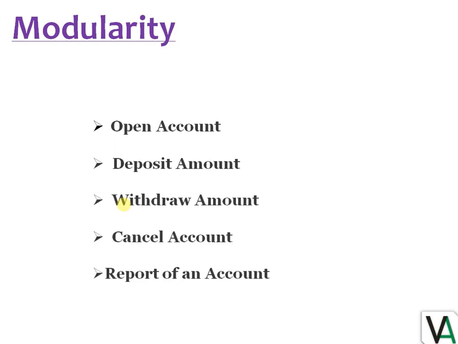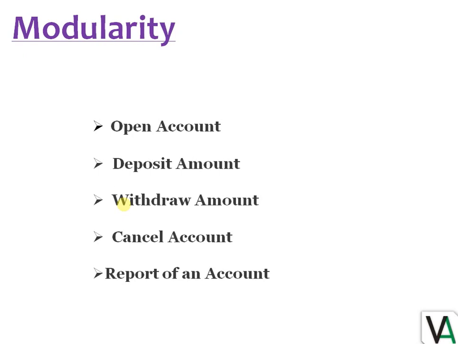The term modularity means when a large problem is divided into some smaller ones, that is called modularity. For example, while designing a software for bank management system, we can have the modules like open account, deposit amount, withdraw amount, cancel account, and report an account. These are the modules, means all the code related to opening an account will be in the open account module.